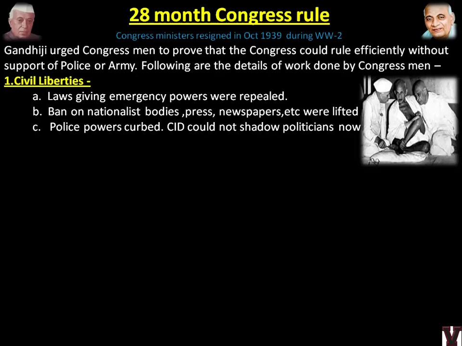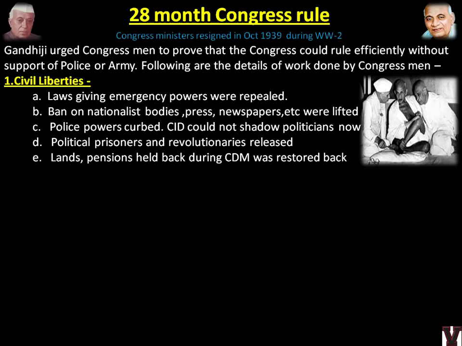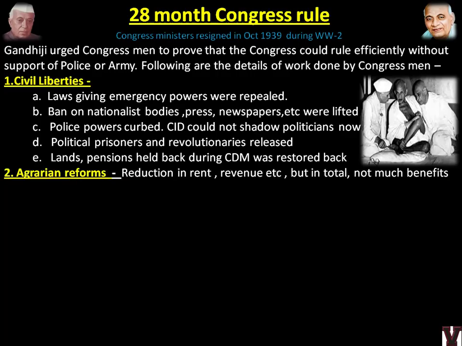CID could not shadow politicians now. So if you remember, this was something which even Gandhiji demanded in the 11 points which he told. CID should not shadow politicians now, because they used to do spy work for the British. They were loyalists to the British. Political prisoners and revolutionaries were released. Lands, pensions held back during CDM were restored back. So almost each point, I think, is mentioned in Gandhi's 11 points. Each of the things were being implemented effectively by the Congress when they ruled for 2 years. Agrarian reforms, reduction in rent revenue, but in total not much benefits. So the agrarian things they tried, but it actually failed. Not much benefits.